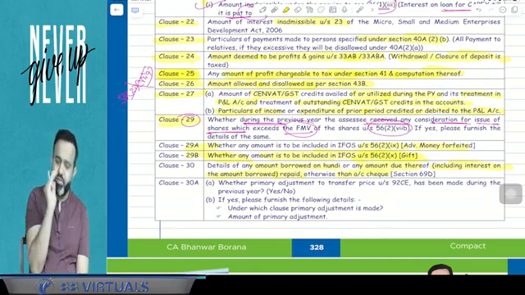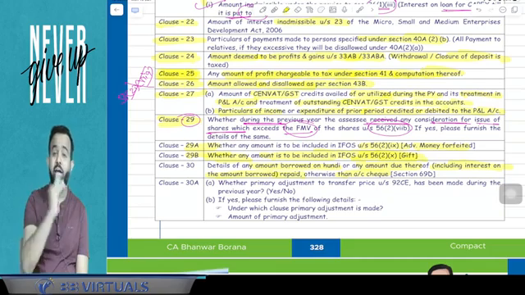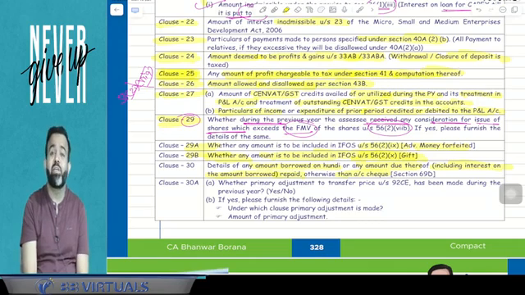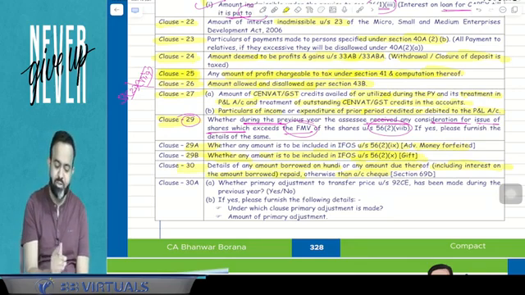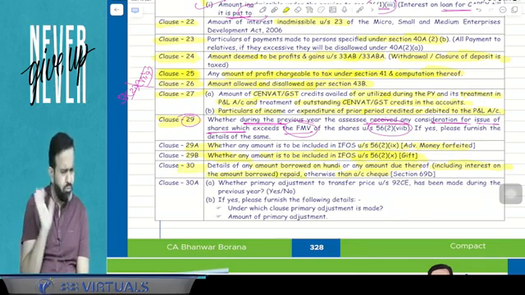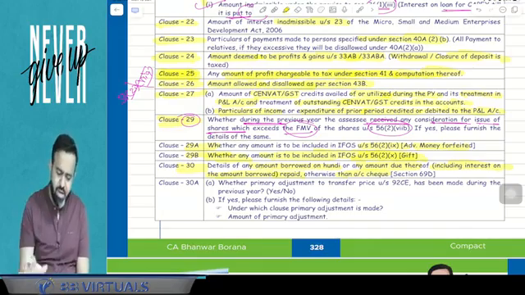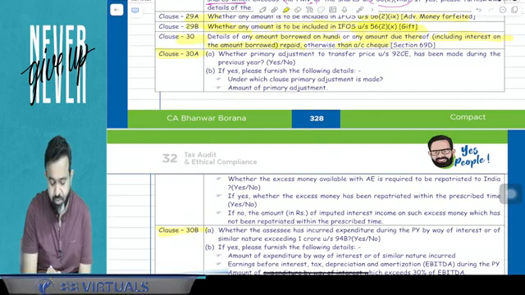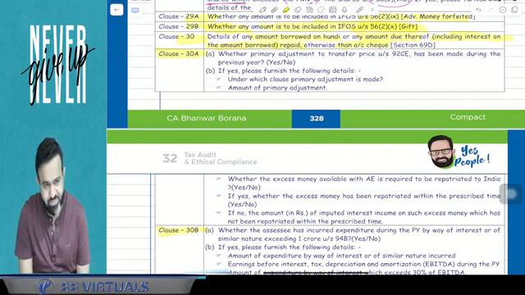So guys, there will be a violation of section 69D, and 69D will be applicable. This income will be taxable at the rate of 60%. And you know that with surcharge, health and education cess, the effective tax rate will be 78%. So that is all about clause number 30. If it is not possible to remember 30, it's okay, but you have to remember clause number 30A and 30B. Those two clauses you have to remember.